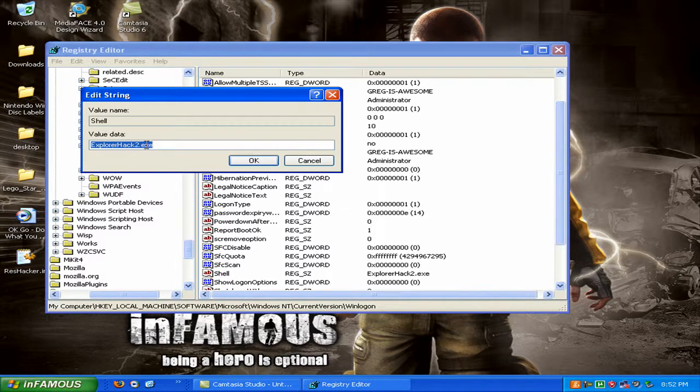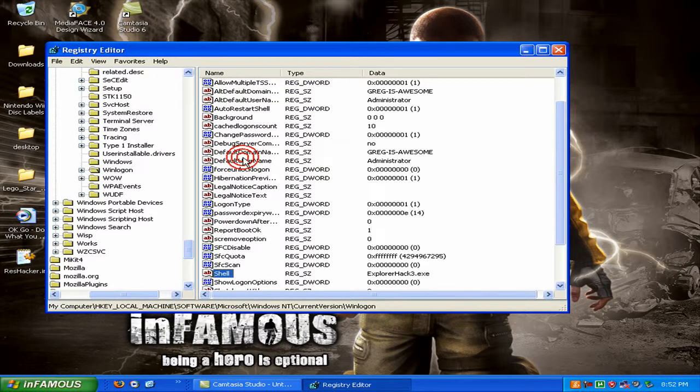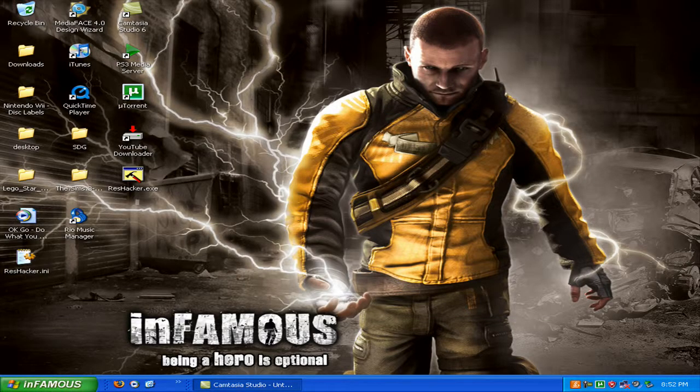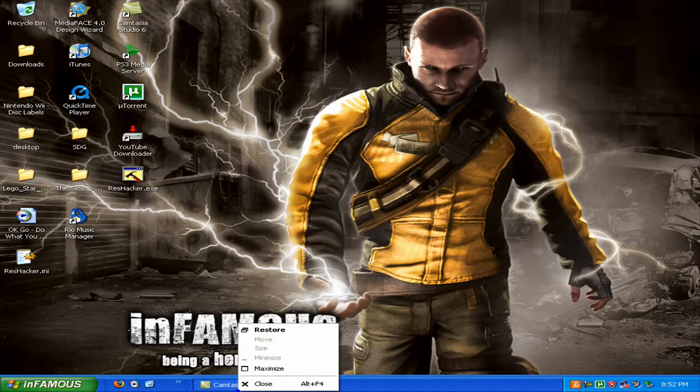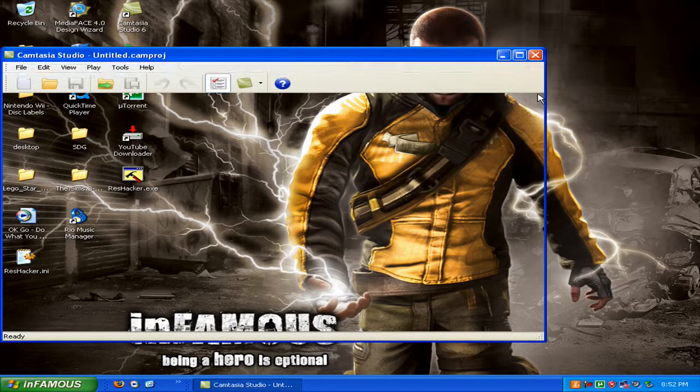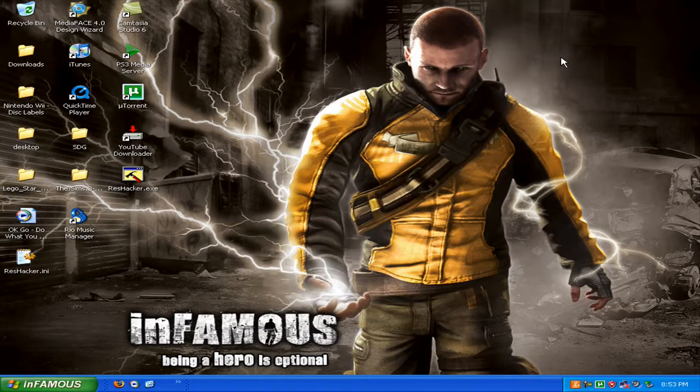Okay. Now the data here, it'll just say Explorer. Well, you want to change that to Explorer Hack. And since I put a 3 in mine, okay, since you've typed in Explorer Hack, you'll say OK. And then that's basically it. But as you can see, it hasn't changed. Now the reason is because once you restart your computer, it'll do that. Okay, so I'll go ahead and restart my computer.